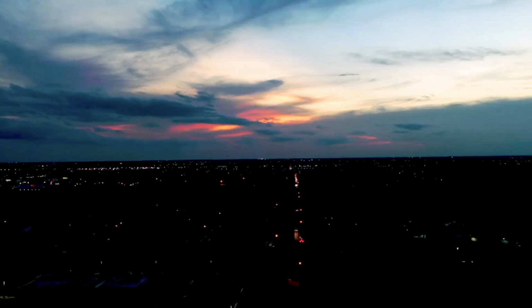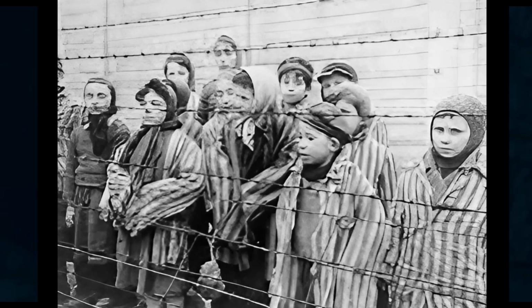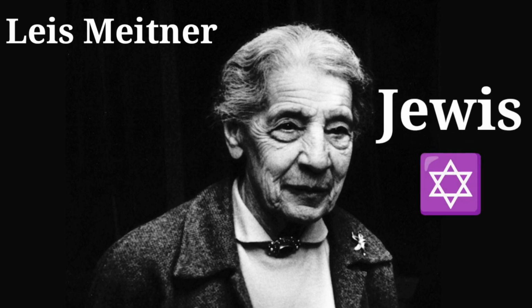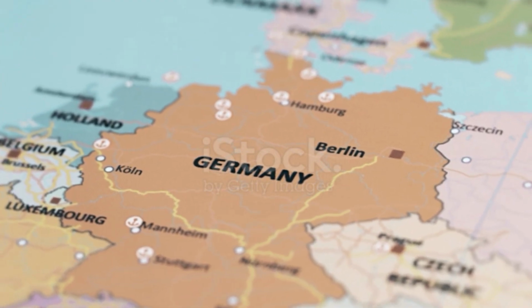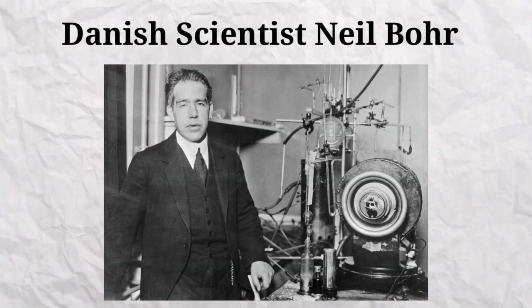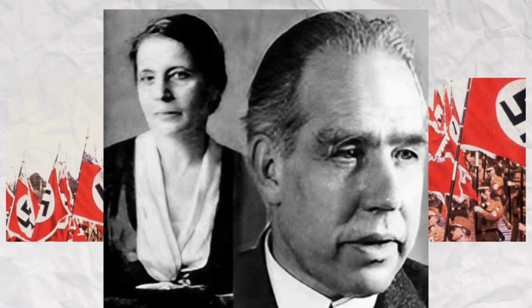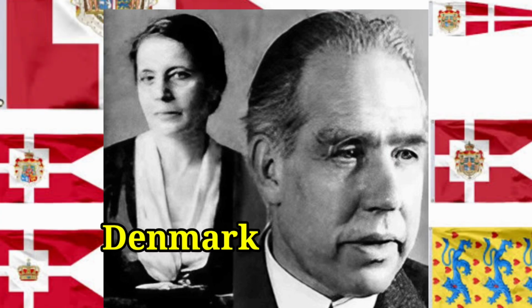Now by the time 1938 came, atrocities on Jewish people were increasing in Germany. Because of this, and since Lise Meitner was also a Jewish scientist, she also had to leave Germany and run away. This is Danish scientist Niels Bohr. He helped to get Lise Meitner out of Germany and he took her with him to his country Denmark.